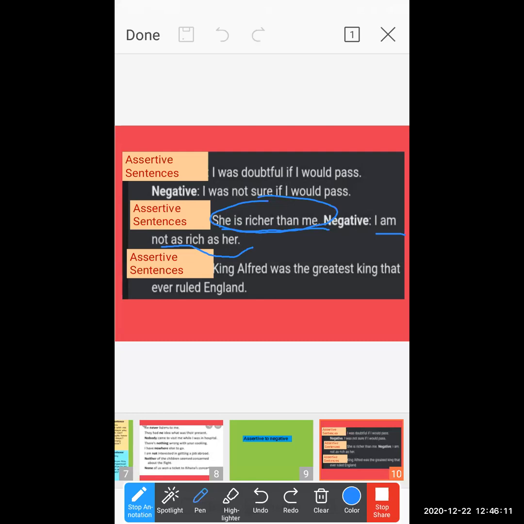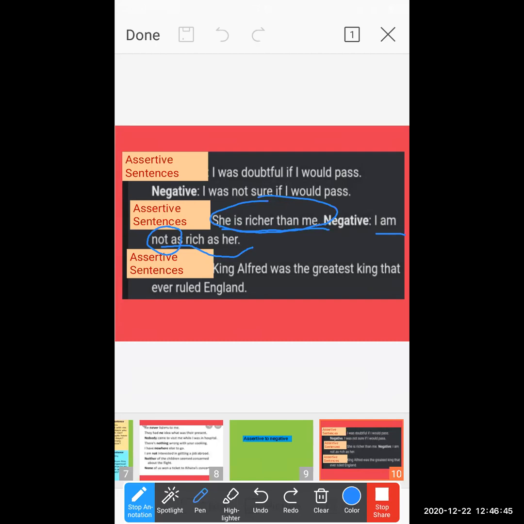Okay. So which word did they use? They use not. In an assertive sentence, the sentence is positive. The sentence shows in a positive way: she is richer than me. It gives the information and it is a positive sentence. That is an assertive sentence. Now we have to convert it into a negative. When we convert into negative, we use negative words. I am not as rich as her.